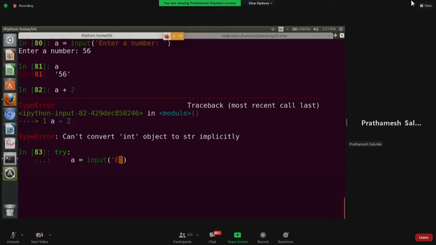You can actually get this by pressing up arrow directly. We don't need to type again. But fine. So, yeah. Now if I am just printing a plus 2. So now this is definitely type error because I cannot add string and a number. Okay, so I'm going to get an exception.